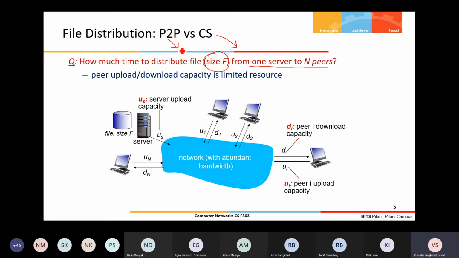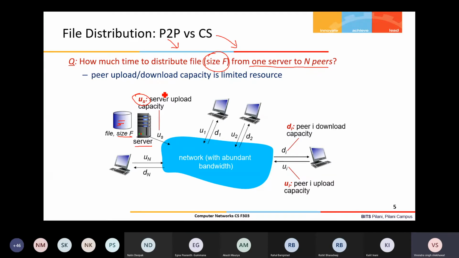So the scenario is depicted in this figure. We have one server, and initially the server has the file which is going to be distributed among the other peers. That file is stored in the storage system, and the server has an upload capacity of U_S, U for upload and S for server.